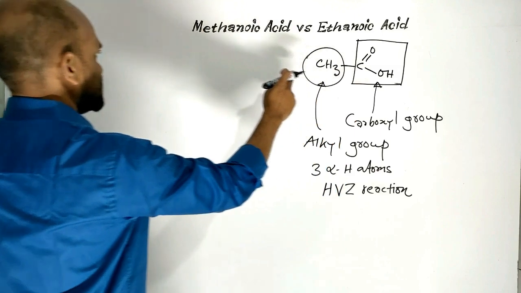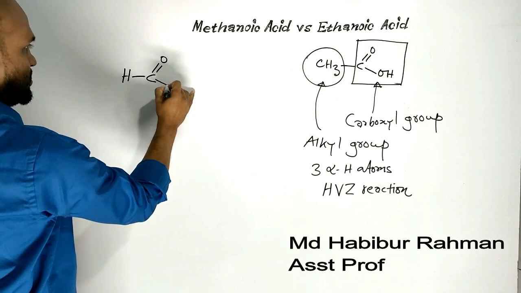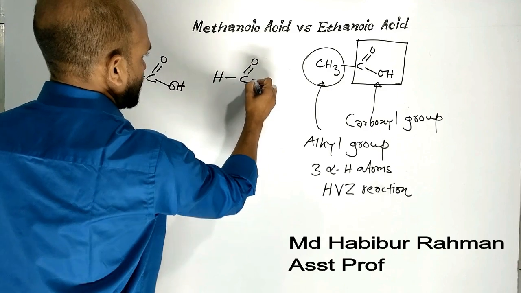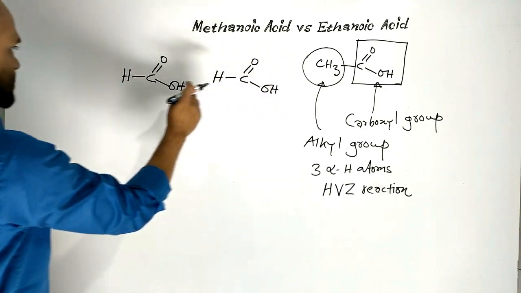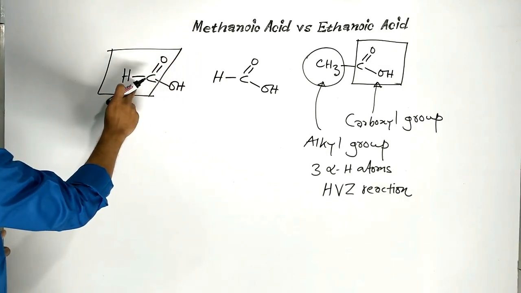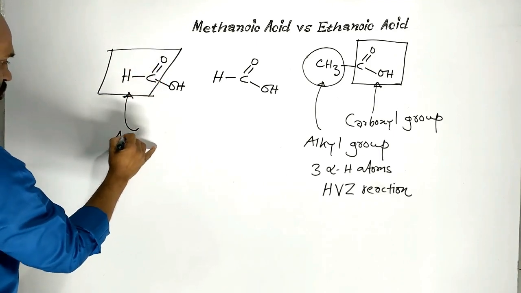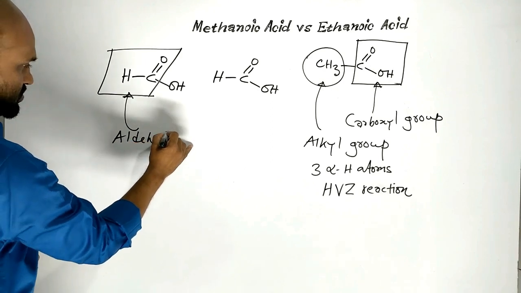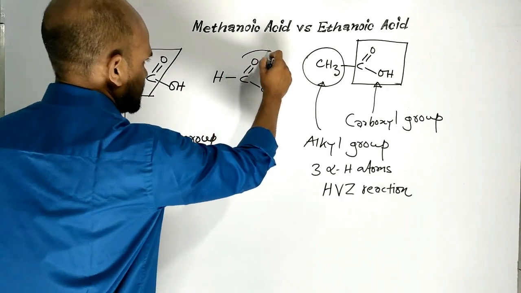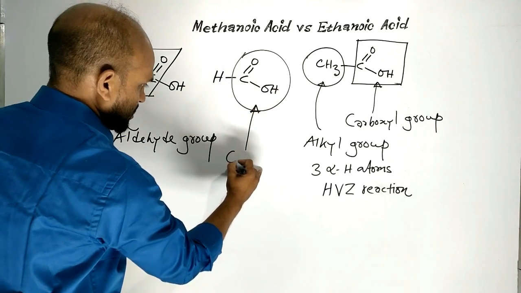On the other hand, methanoic acid. Let us write another formula of methanoic acid. Methanoic acid, which contains aldehyde group, CHO, aldehyde group. Again, methanoic acid contains carboxyl group as well.